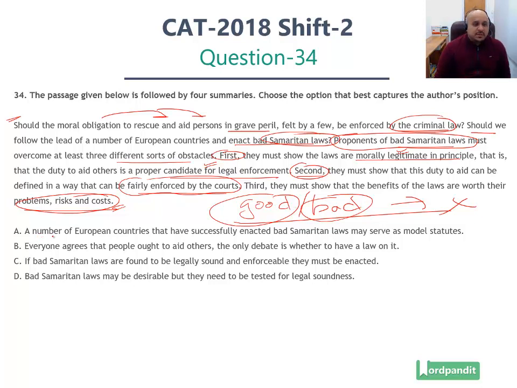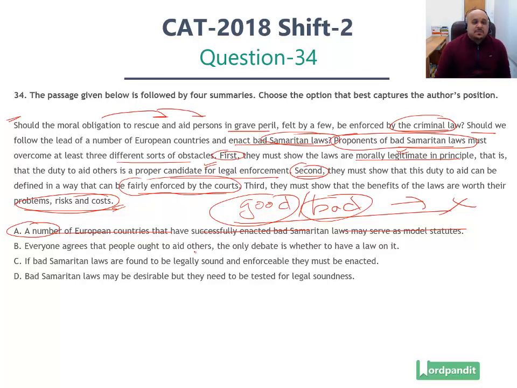Now, option number A, a number of European countries that have successfully enacted bad Samaritan laws may serve as model statutes. So they might serve as model states. The thing with this is that this is just a fact in the passage. This is not the summary of the passage, right? We need an option which highlights that there are bad Samaritan laws, these could be enforced and there are issues with these. So we need to be careful. This is what we are searching for.